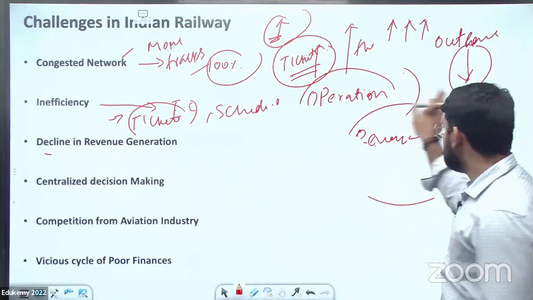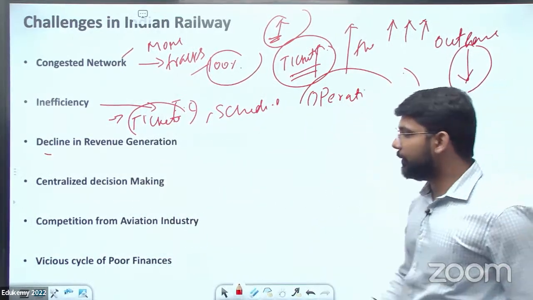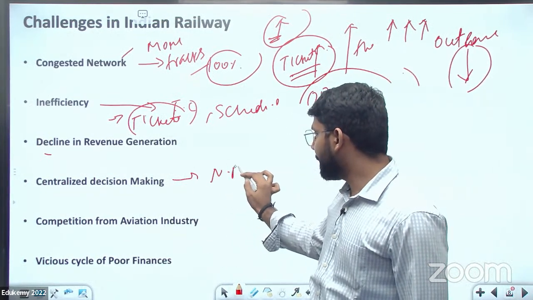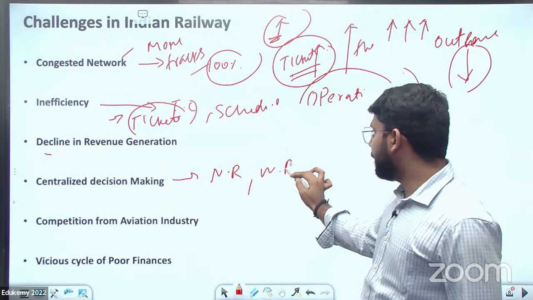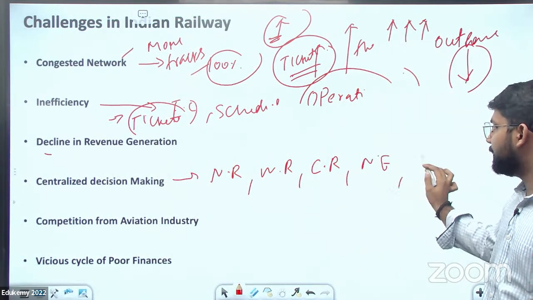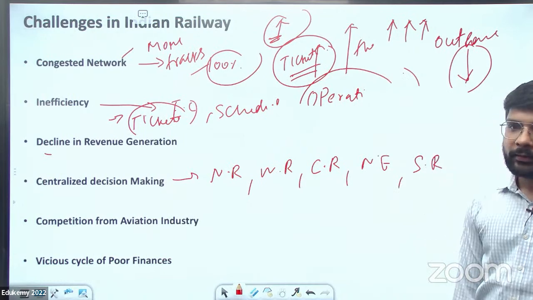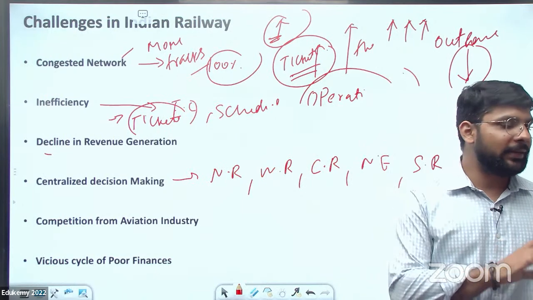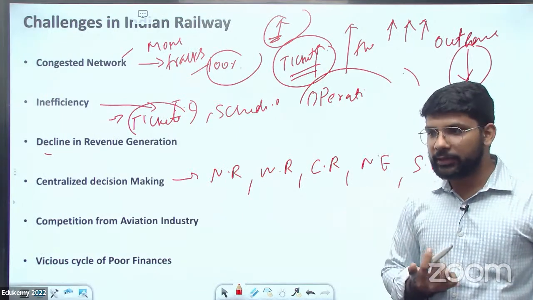Then centralized decision making. Everybody knows there are various hubs like the Northern Railway, Western Railway, Central Railway, Northeastern Railway, and the Southern Railway. These are the 5 railway zones in India operating the operations of all the railway management.